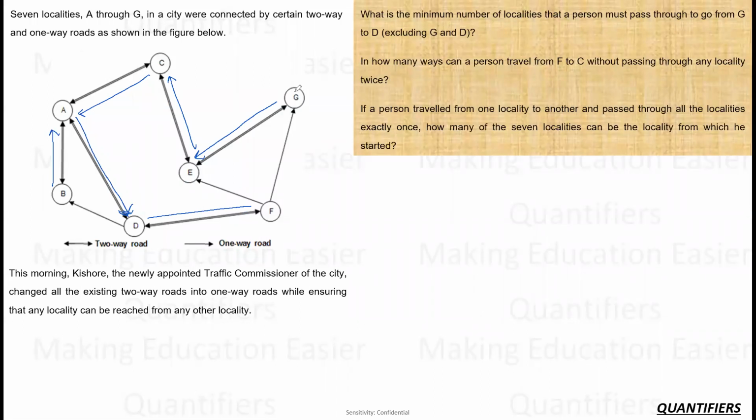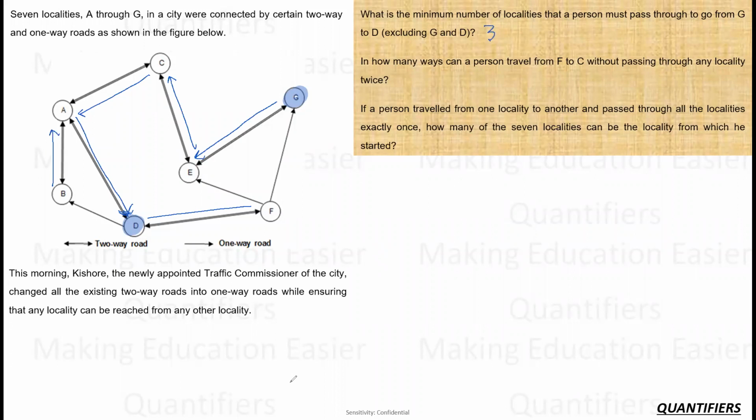What is the minimum number of localities that a person must pass through to go from G to D? From G, he has to reach D with the minimum passings. So he definitely has to come this way, right? He cannot go this way. Then he has to go this way, then this way, and then this way. So there is only one route available. It does not even matter what the other numbers say. So 1, 2, and 3, right? So the minimum localities he has to pass is 3 localities. So the answer to the first question is 3.